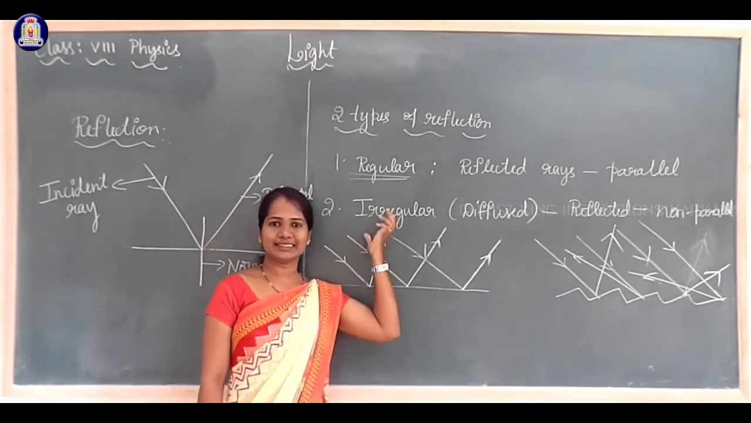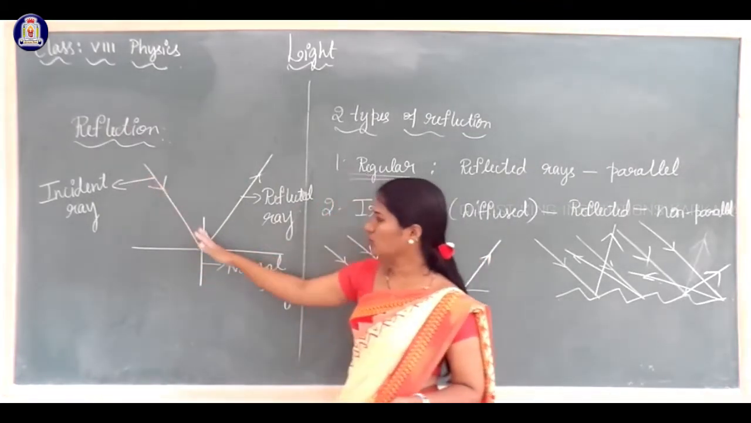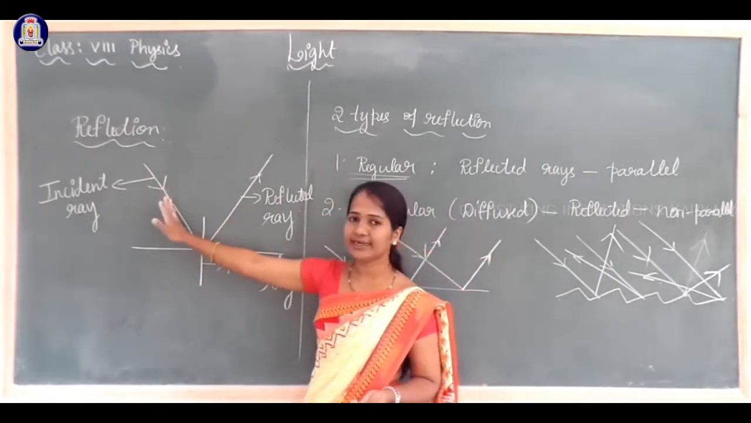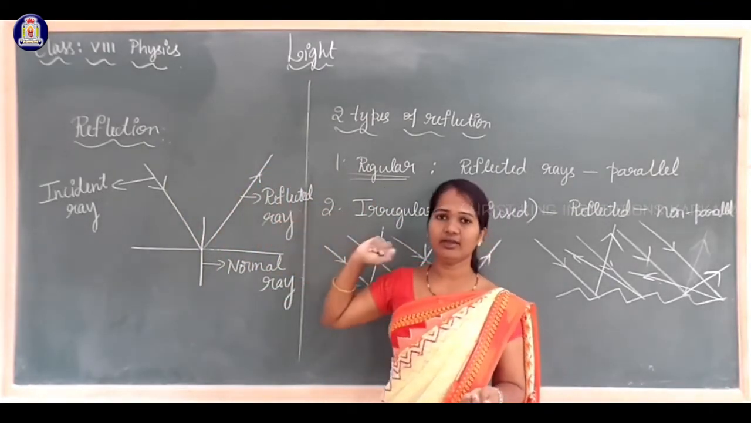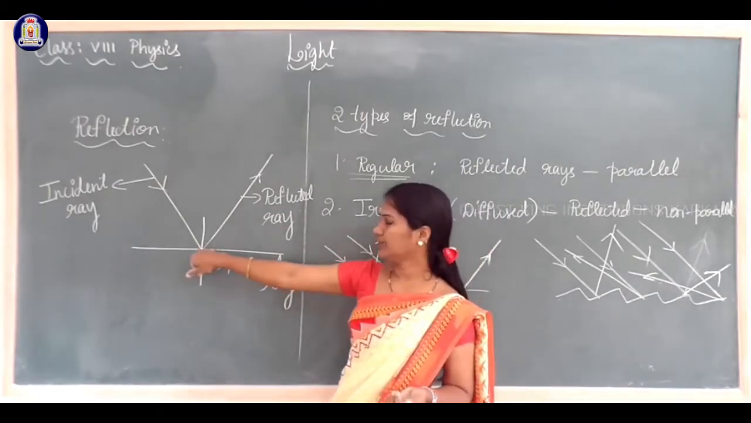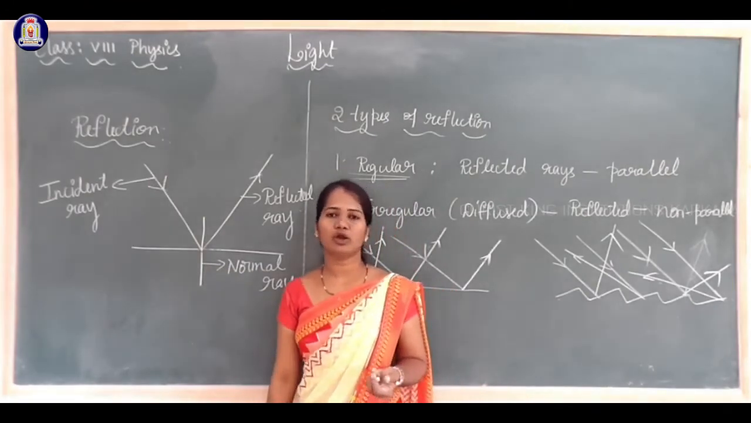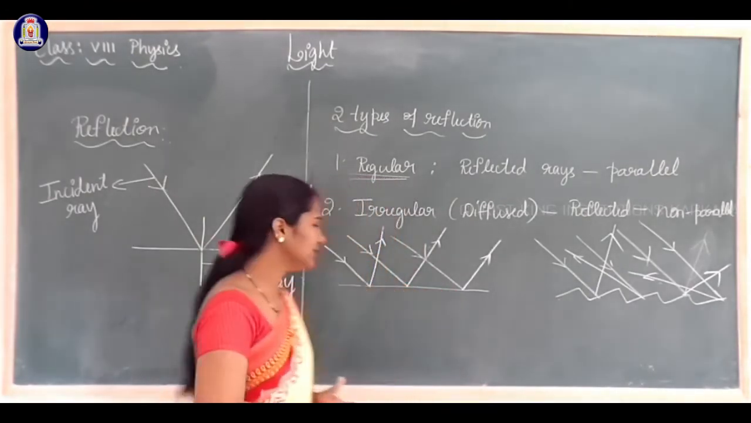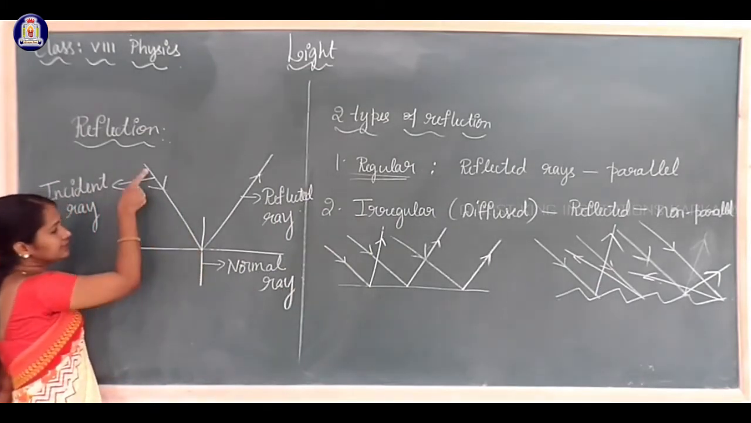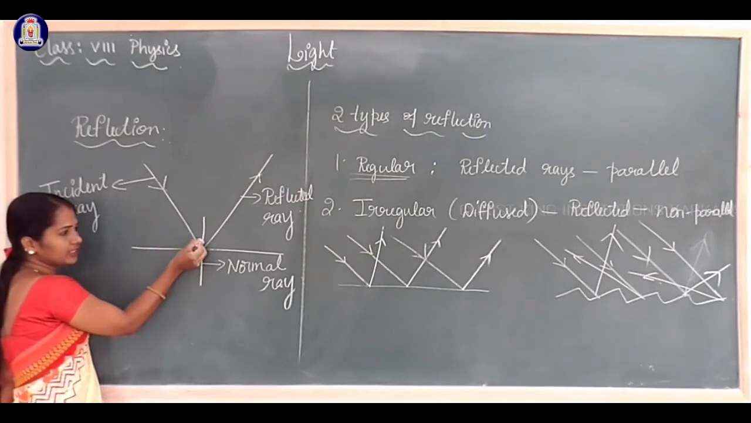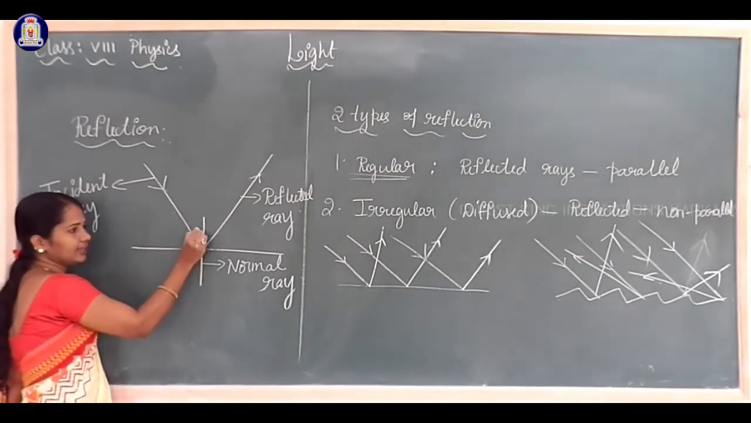So as I said, the light which falls on the surface is called the incident ray, the light which gets reflected is the reflected ray, and at the point of incidence we draw a perpendicular line called the normal ray. You can see here, between this normal ray and the incident ray, we can form an angle, and it is represented as i.